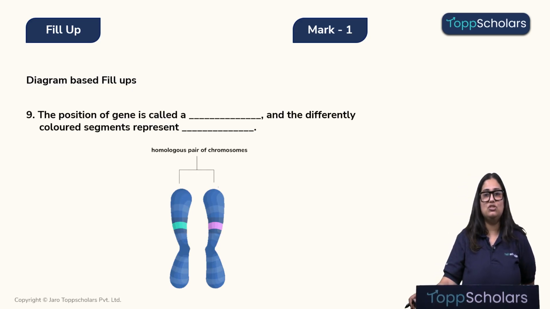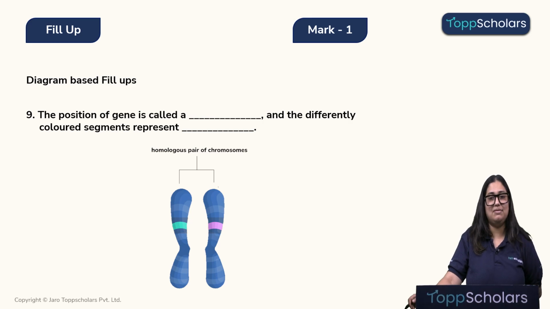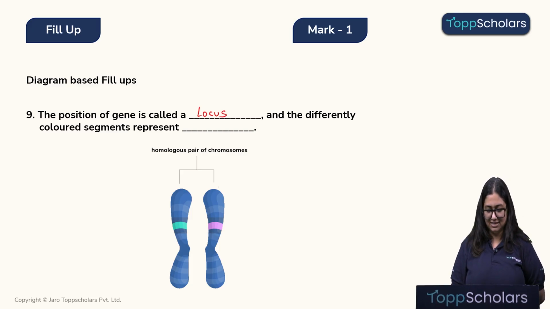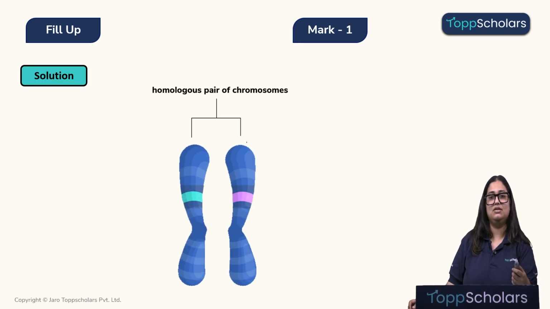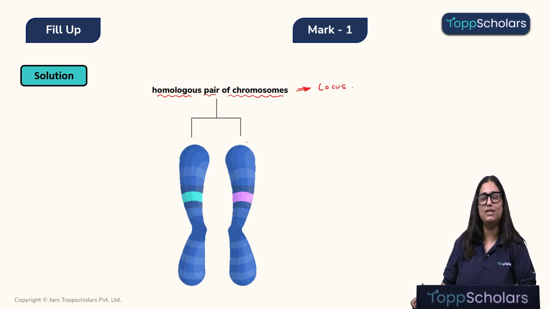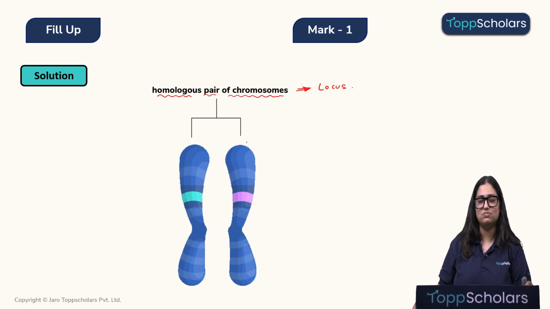The position of the gene is called as dash and the differently colored segment represents dash. Children, the position of a gene is known as locus, and these differently colored segments we can see over here, this is green and this is purple, they represent alleles. Now let's understand that. Homologous pair of chromosomes occupy the same position on a DNA, that is, they occupy the same locus on the DNA. For that, we need to understand what homologous chromosomes are.